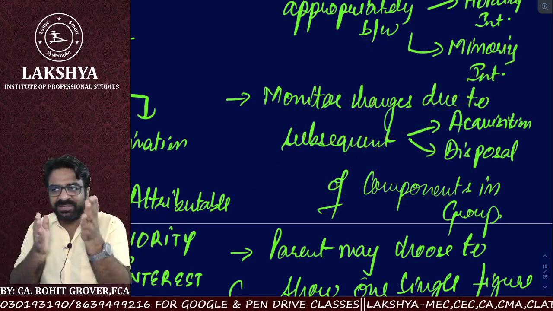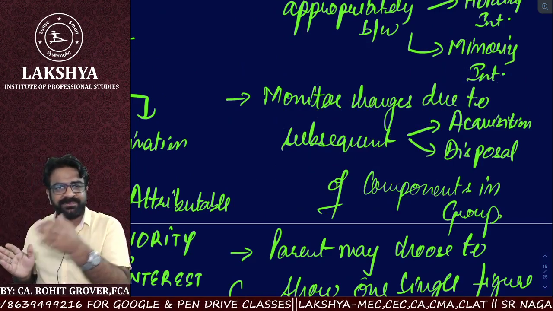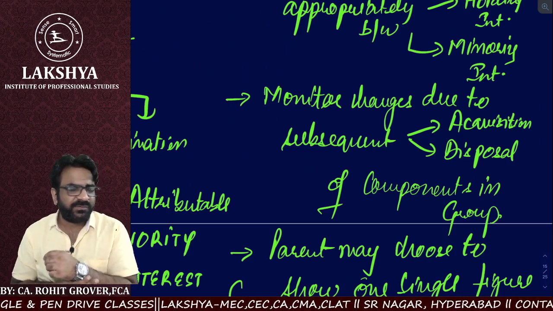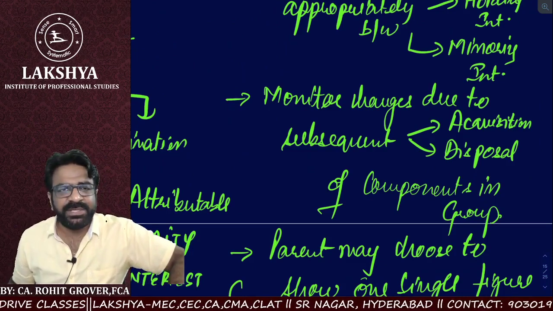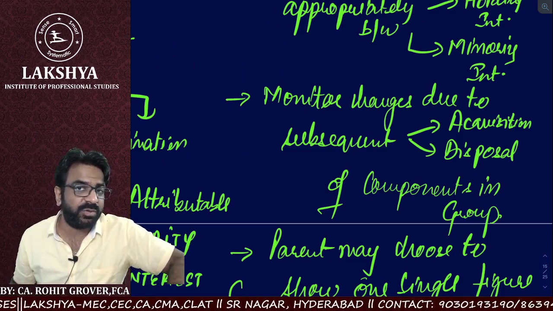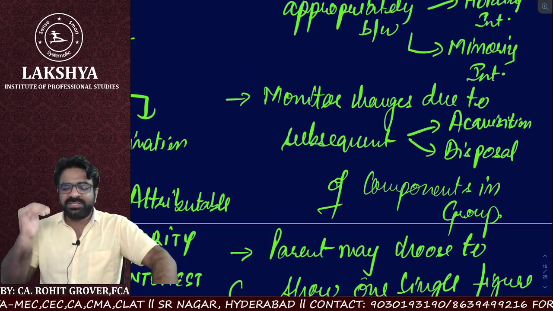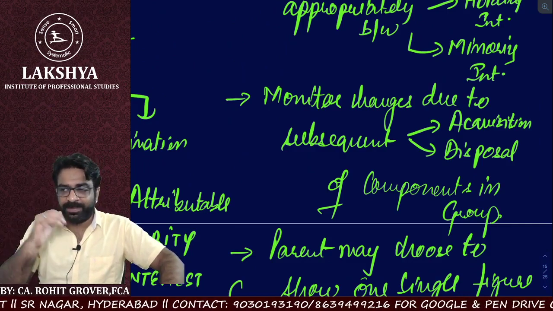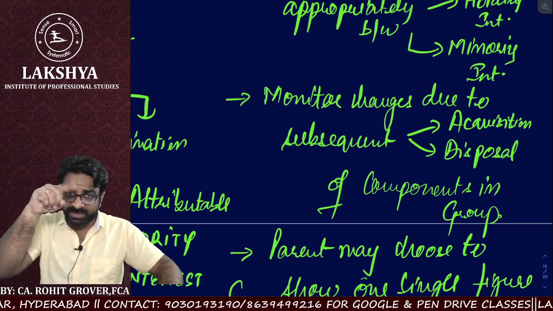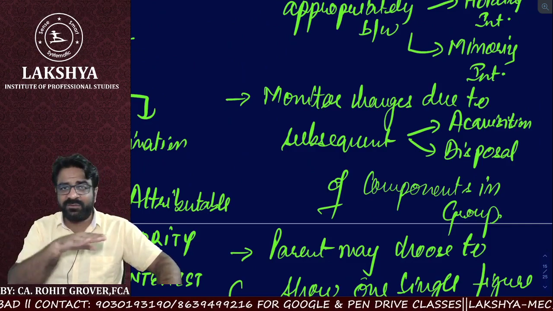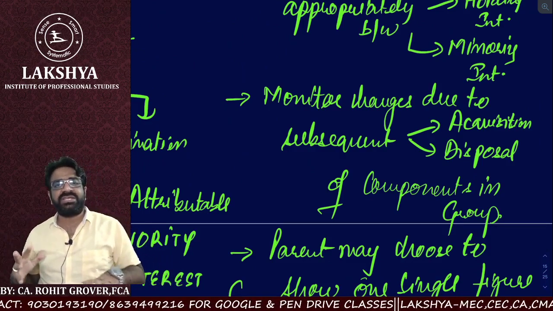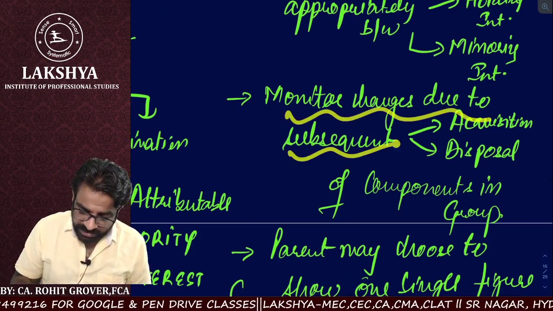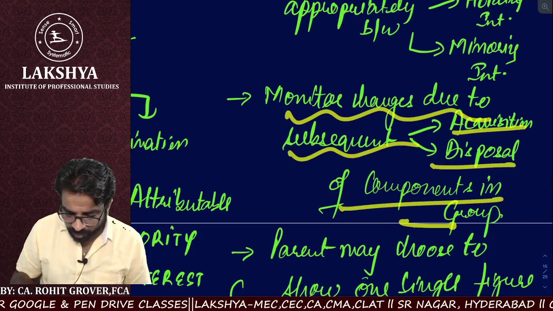So 65% got reduced by 20%, which means 45%. 45% does not make you a subsidiary. It means from your subsidiary you have turned into an associate. So changes in the status, and now suppose 45% got increased to 70%. It means from associate you turn into a subsidiary. Do you remember I just now earlier told you the auditor has to verify all these things, whether any change in status is coming or not. That is what we are talking about. Monitor the changes due to the subsequent acquisitions or disposal.